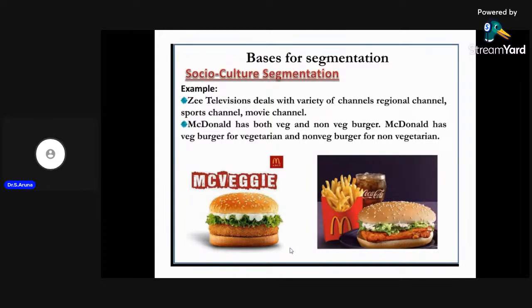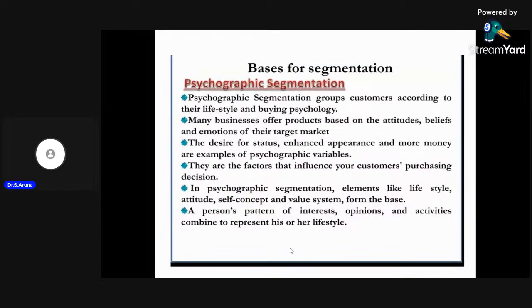Someone gives preference to vegetarian, and some give preference to non-vegetarian. So as far as socio-cultural segmentation is concerned, a marketer will market the product differently depending upon the nature of the product. Even for any type of goods, they manufacture the product separately for the vegetarian and also for the non-vegetarian. And the next category of segmentation is psychographic segmentation.